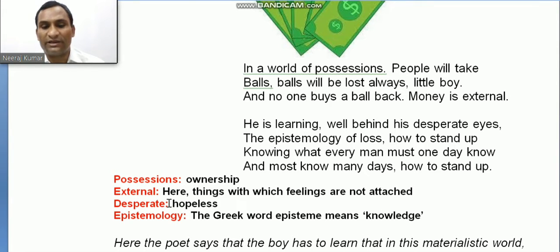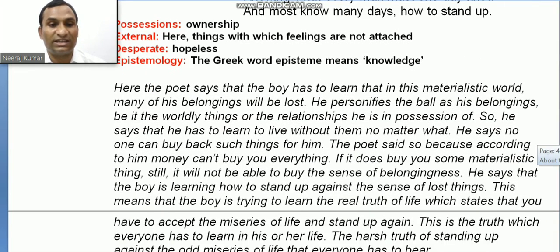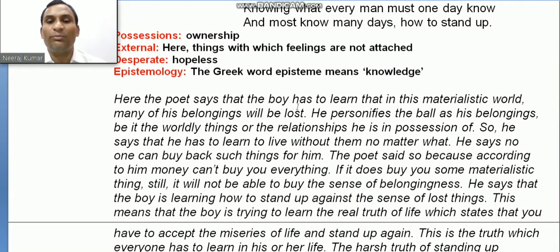Next one is desperate, meaning hopeless, naraz, udas. And epistemology: the Greek word episteme means knowledge, so epistemology means knowledge. What the poet is saying through this stanza is that the boy has to learn that in this materialistic world, many of his belongings will be lost.